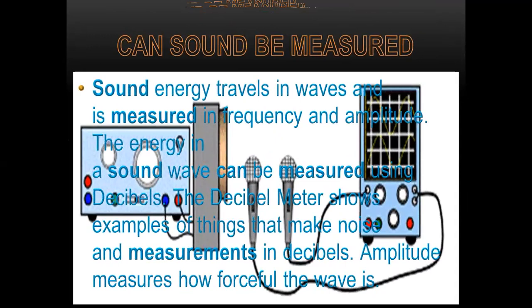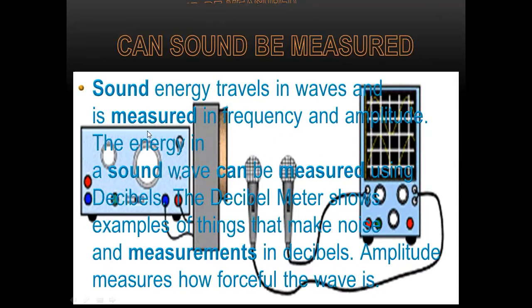Can sound be measured? Because we measure mass, force, energy. Now we see, can we measure the sound? We learned that sound is also a form of energy.